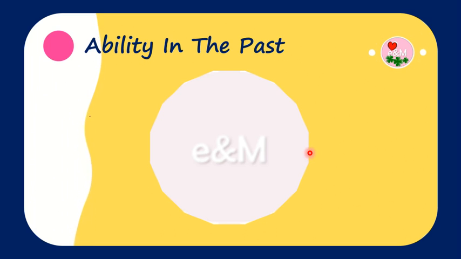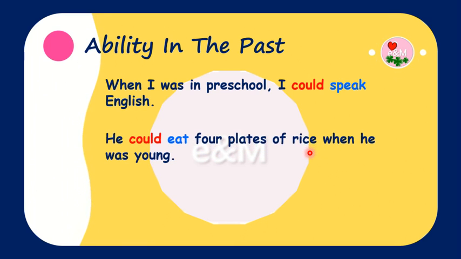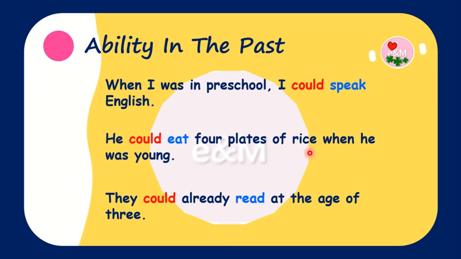For example, when I was in preschool, I could speak English. He could eat 4 plates of rice when he was young. They could already read at the age of 3.